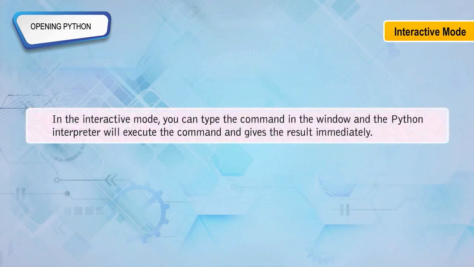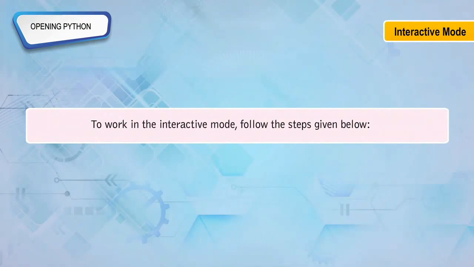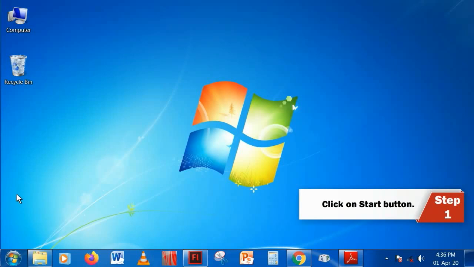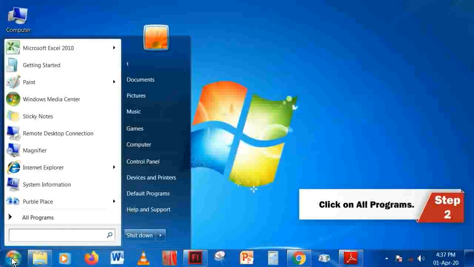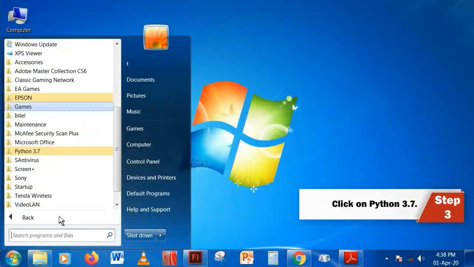Interactive mode. In the interactive mode, you can type the command in the window and the Python interpreter will execute the command and give the result immediately. To work in the interactive mode, follow the steps given below. Step 1. Click on Start button. Step 2. Click on All Programs. Step 3.